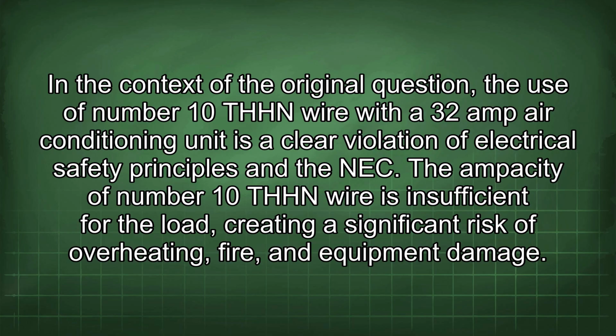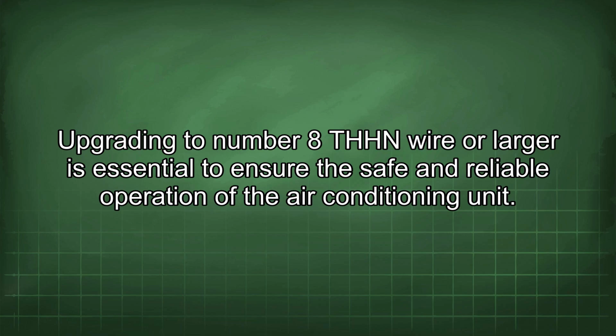In the context of the original question, the use of number 10 THHN wire with a 32 amp air conditioning unit is a clear violation of electrical safety principles and the NEC. The ampacity of number 10 THHN wire is insufficient for the load, creating a significant risk of overheating, fire, and equipment damage. Upgrading to number 8 THHN wire or larger is essential to ensure the safe and reliable operation of the air conditioning unit.